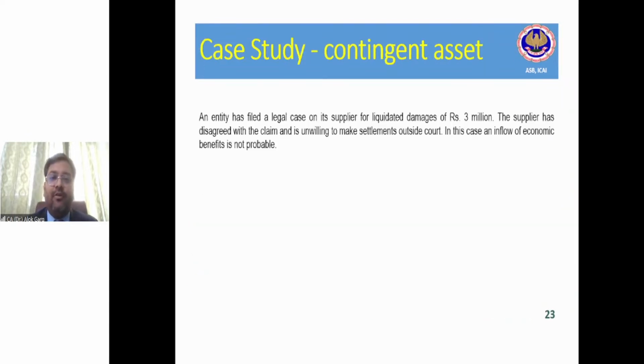Let's discuss a case study on contingent asset. An entity has filed a legal case on its supplier for liquidated damage of 30 lakh rupees. The supplier has disagreed with the claim. The supplier has denied and is unwilling to make settlement outside the court. The supplier is also saying, I'll not pay you any money. Let's take it to the court of law.